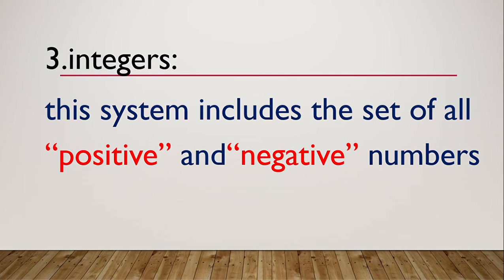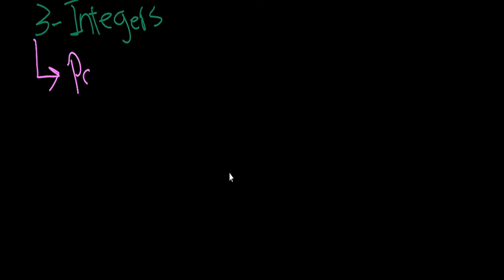Integers. This system includes the set of all positive and negative numbers. Now the third type of numbers is integers. And if we are talking about integers, integers include all the positive and negative numbers.